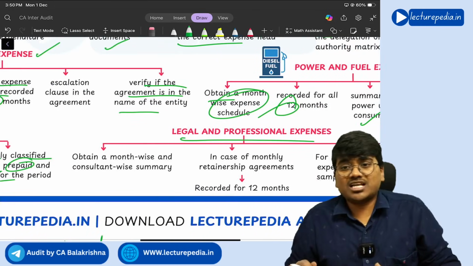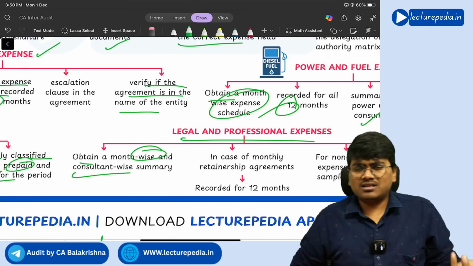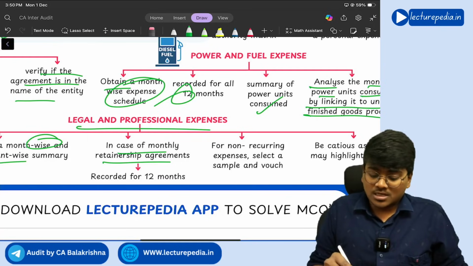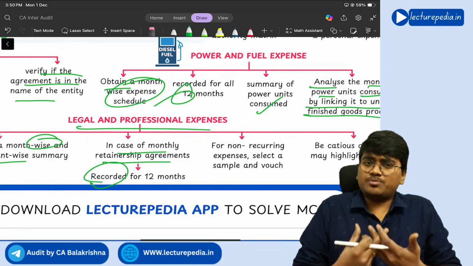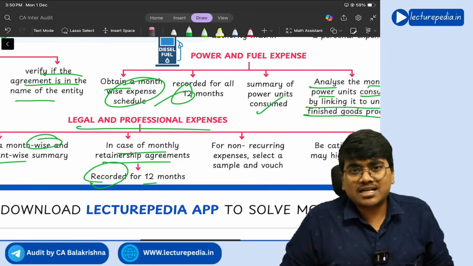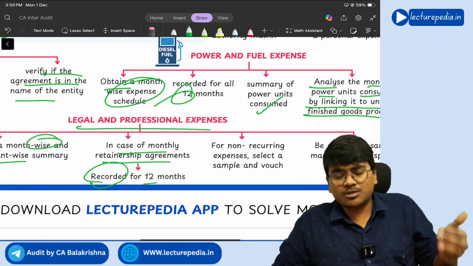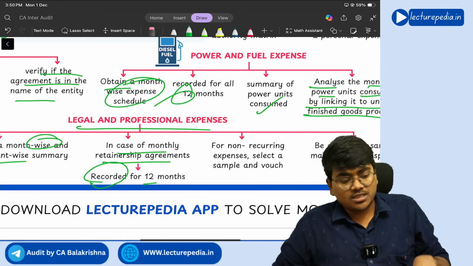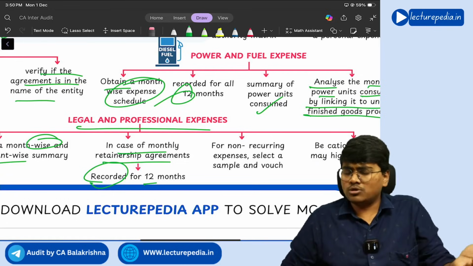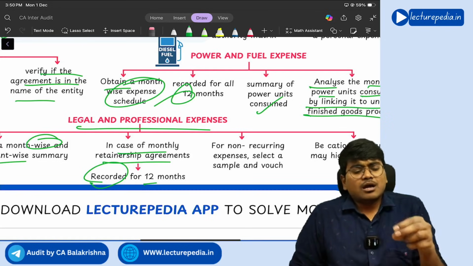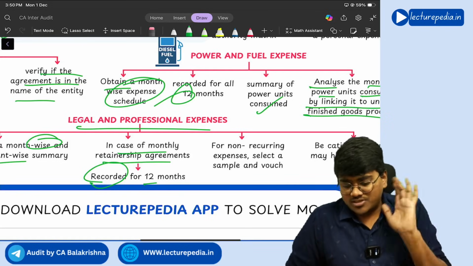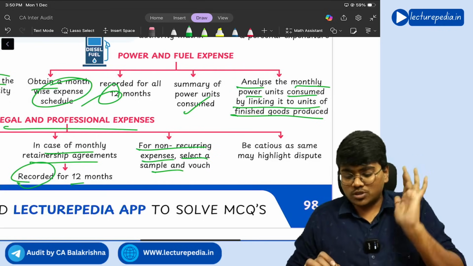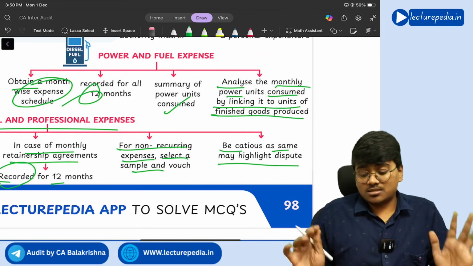Next, legal and professional expenses. Obtain a month-wise and consultant-wise summary. In case of a monthly retainership agreement, ensure that this expenditure is recorded for all the 12 months. Monthly retainership means generally some companies retain professionals with them, so that whatever issue comes to the entity will be handled by that professional only. Mostly entities will retain lawyers like this by paying a retainership fee. Understand? For non-recurring expenses, select a sample and vouch those samples. Be cautious, as the same may highlight a dispute.